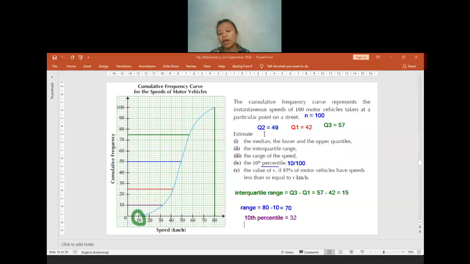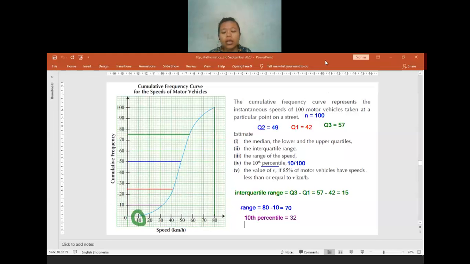The n is 100. Before, we had Q2. Q2 means 2 per 4. The 2 per 4, I need to multiply by 100, and then I get 50. So I connect 50 and find the value of the speed. Now for the 10 percentile, it will be 10 per 100 times the number of n. 10 per 100 times 100, the answer will be 10. So from the cumulative frequency, I find the 10, and then I find the speed. The speed will be equal to 32 kilometers per hour. So far, is it clear? Or is there anyone who is still confused?